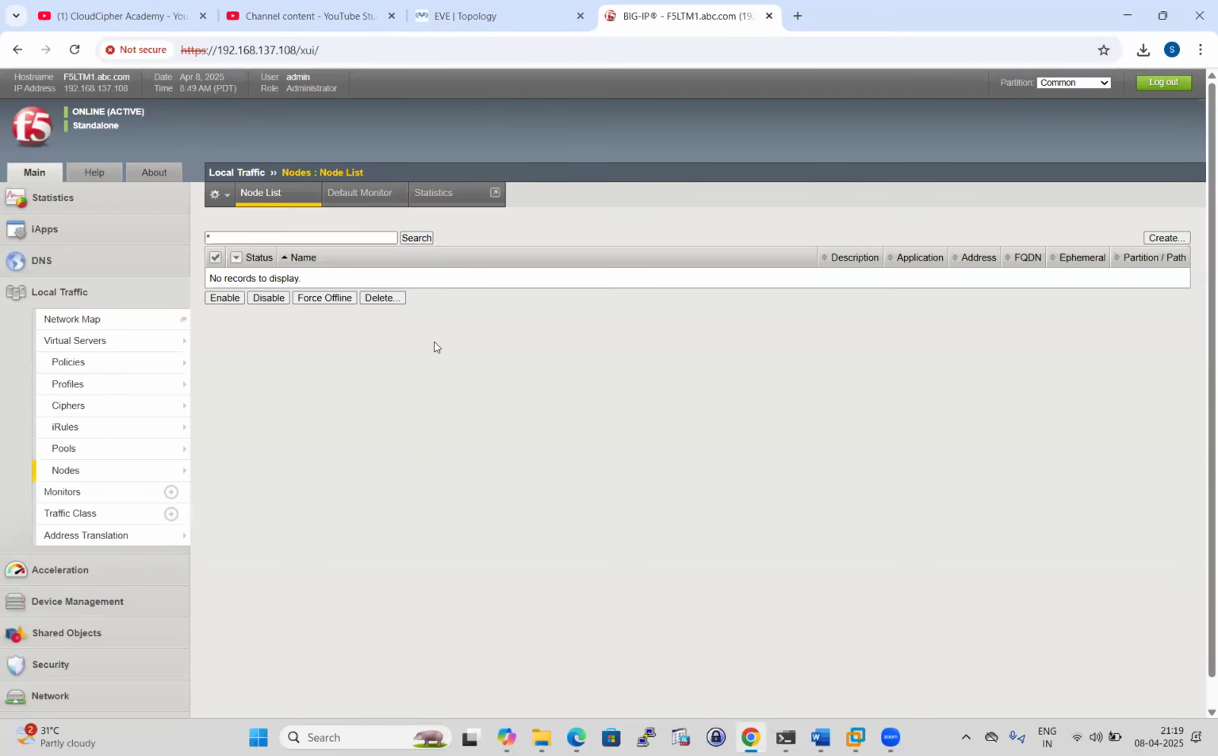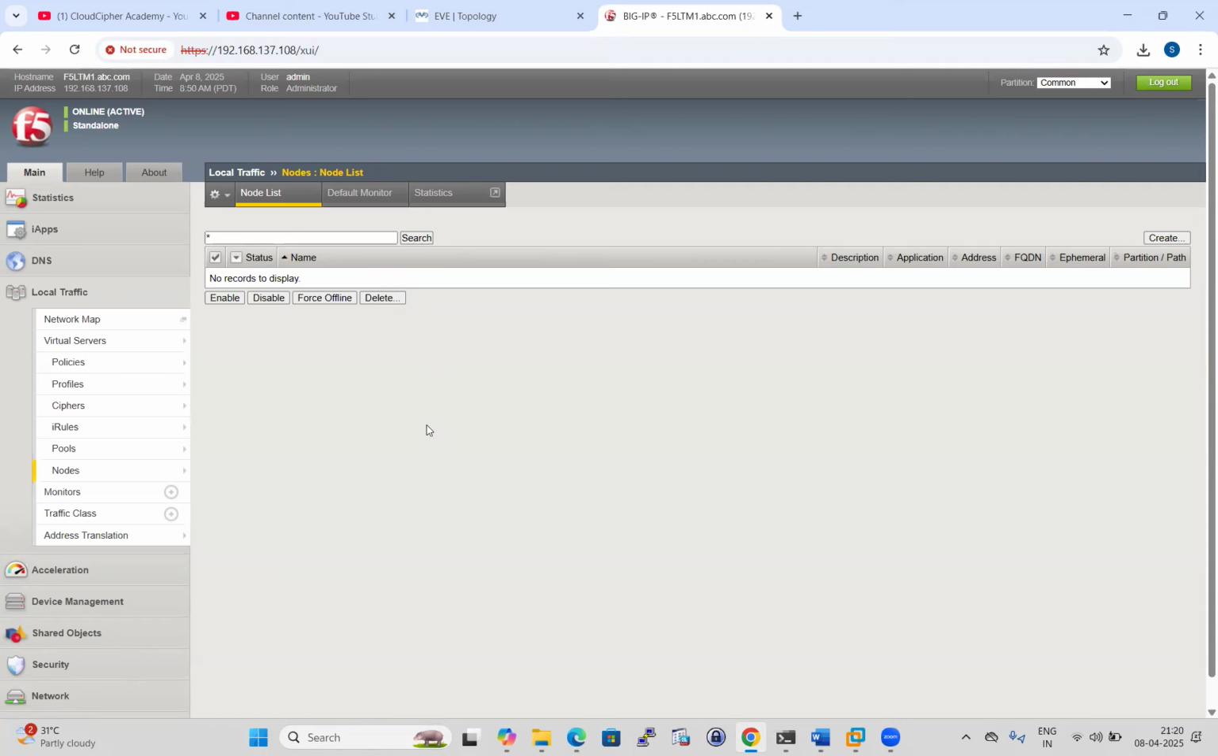This session is about the node, like what a node is and how we can configure it. We'll see some health monitor parts, and then some sign options, like what is the meaning if a node is green, or a blue or black circle or diamond. What is the actual meaning? It is very important to understand if you are working on F5 LTM, it does not matter if you are part of operation or project.